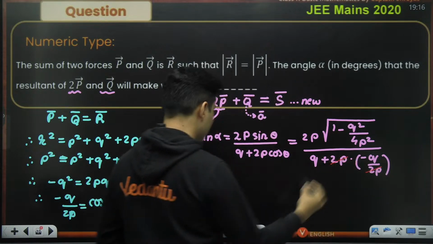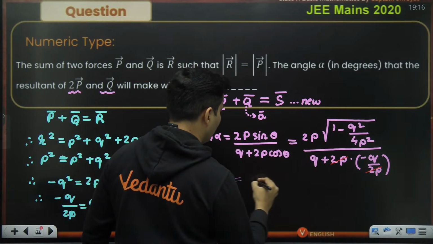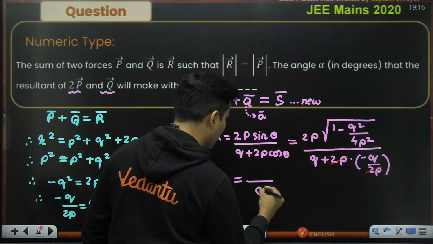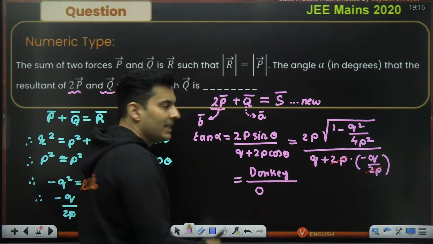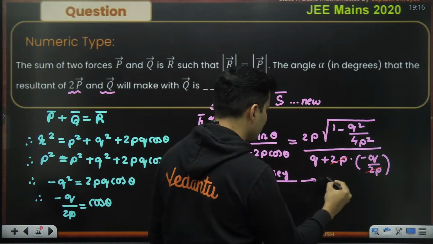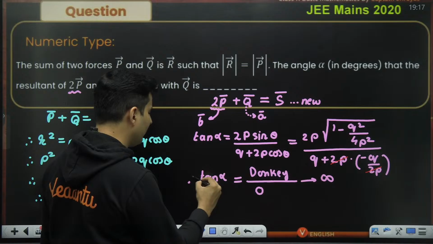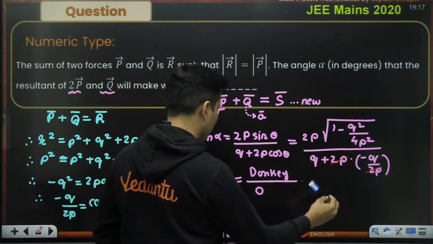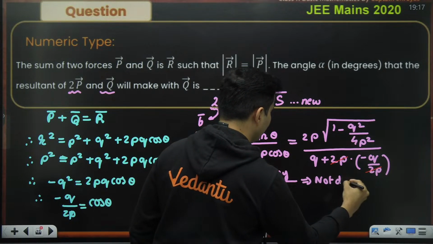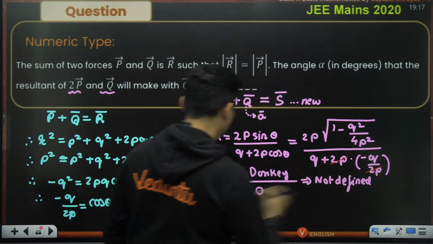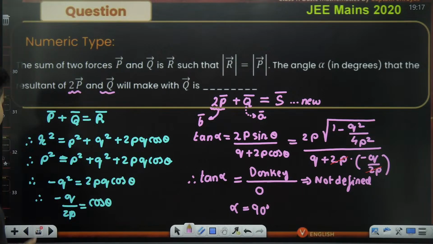2p and 2p cancel. I don't care what is in the numerator, but q minus q is 0. Even if there is a donkey on the top, it doesn't matter. Donkey by 0 is not defined. Rather, I would say it is tending towards infinity. So if tan of something is infinity, which is actually not true when I put equal to, it is not defined. That means the angle should be 90 degrees. So the correct answer is 90 degrees.